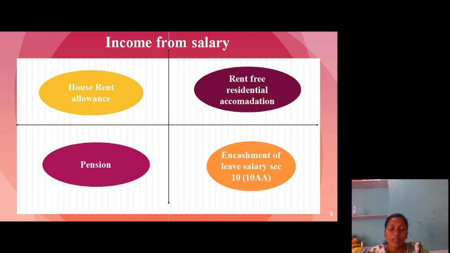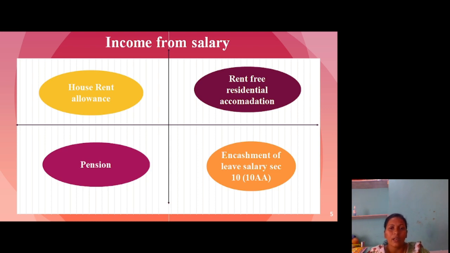The third is that if a person is staying in Kolkata, Chennai, Mumbai or Delhi, then we consider 50% of the salary. If he is staying in some other place, we take 40% of the salary. Among these three, we see whichever is least, and that least amount is exempted in the HRA calculation. This is how to calculate the house rent allowance.